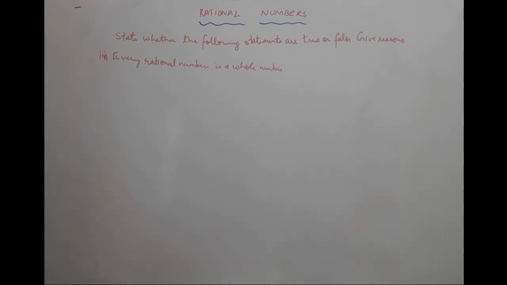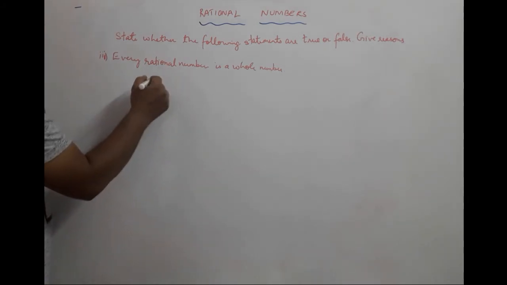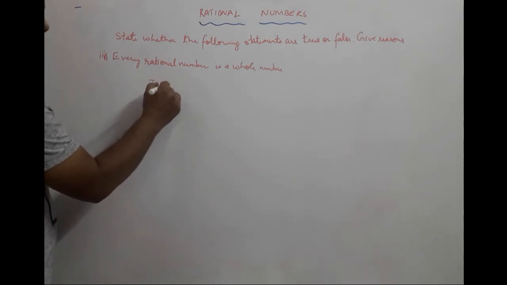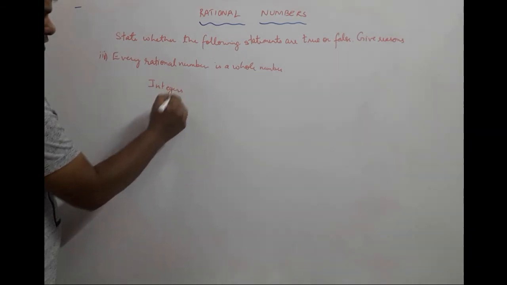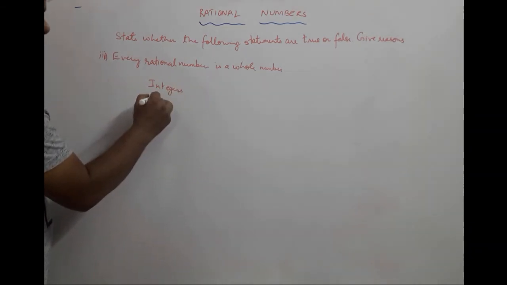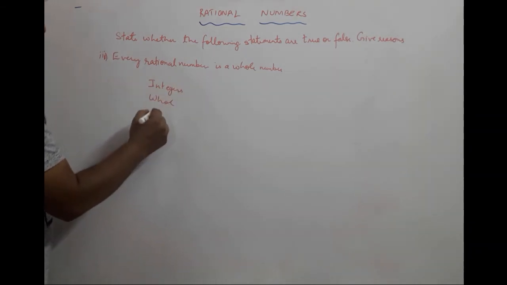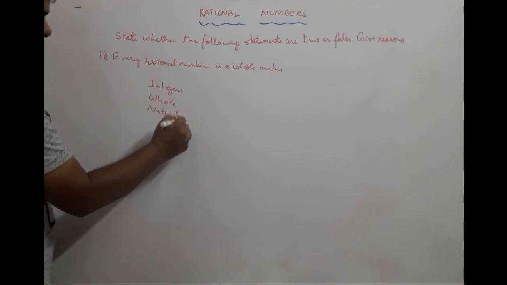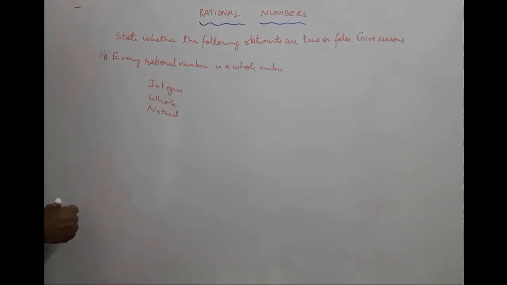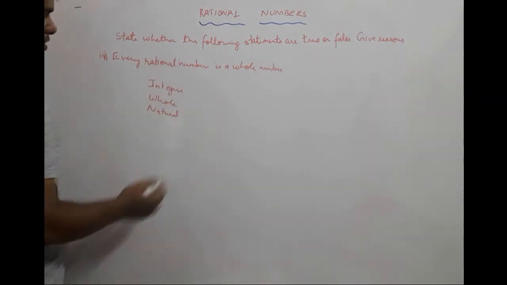Every rational number is a whole number. Now, what are rational numbers? Rational numbers, as you know, include integers, and if they include whole numbers, they include even natural numbers. Okay. So every rational number is not a whole number.